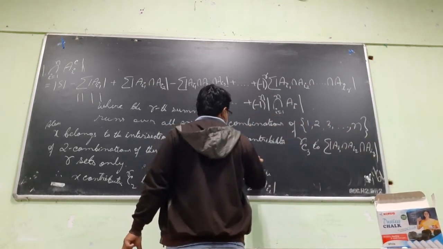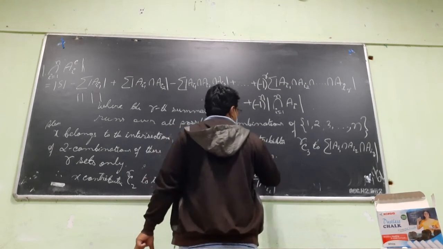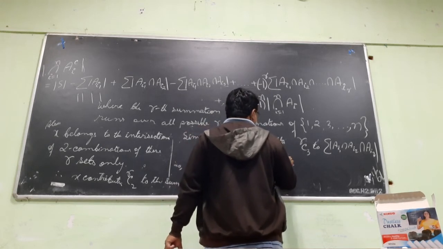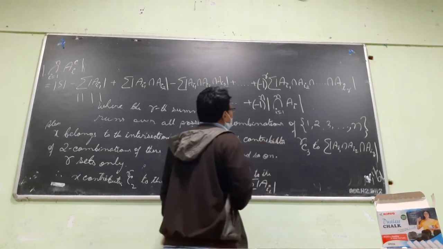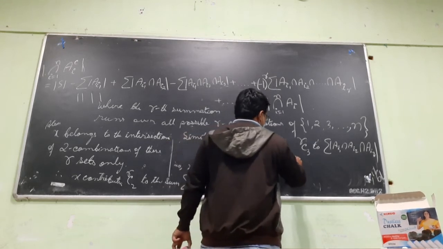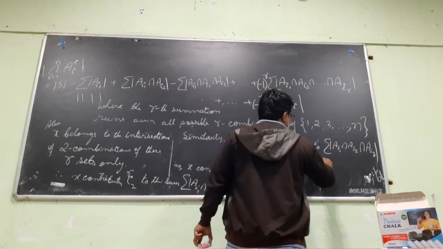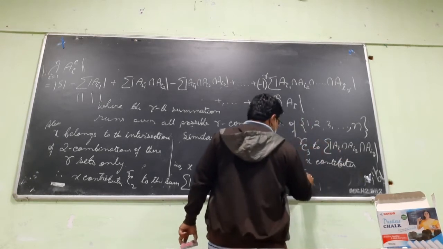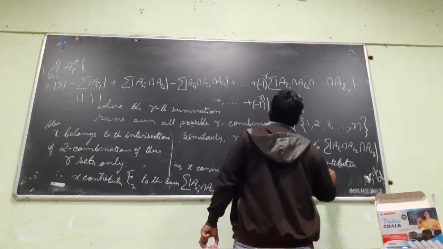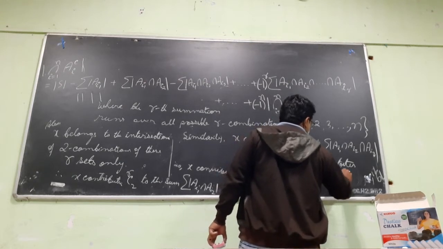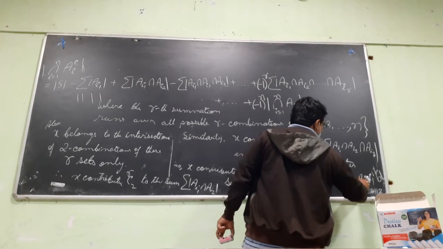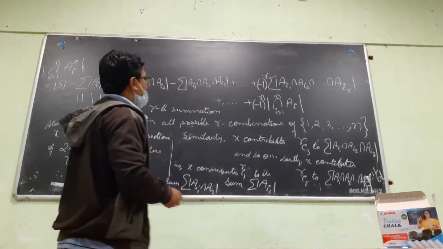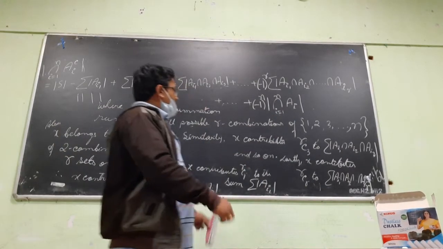And lastly, x contributes RCR to this sum, summation of AI1 intersection AI2 intersection up to AIR. RCR to this last one.